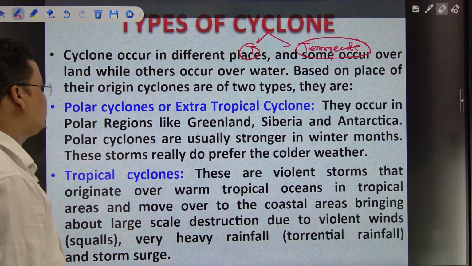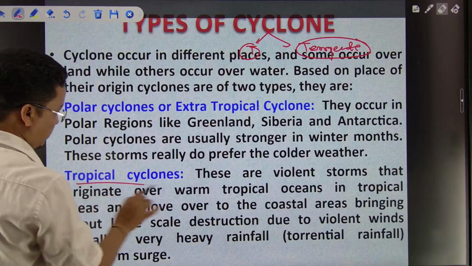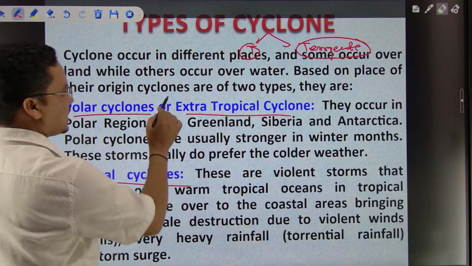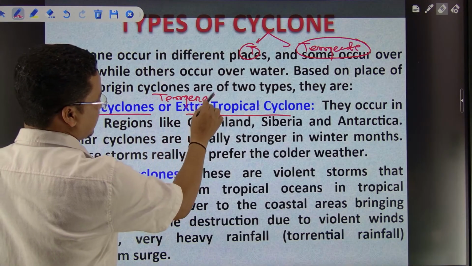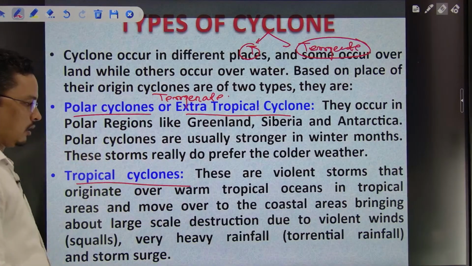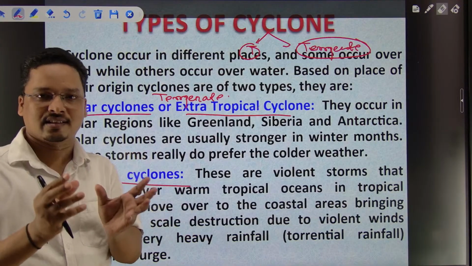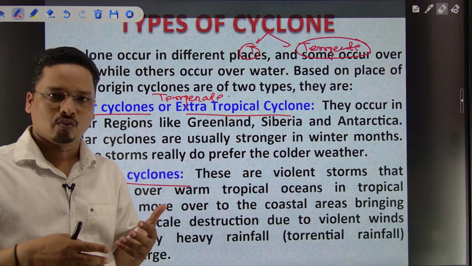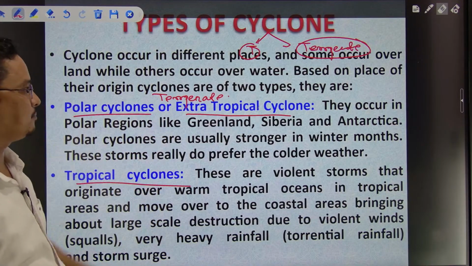As you can see here, one is the tropical cyclone, one is your polar or extra-tropical or temperate cyclone. A cyclone is stormy weather, a system that forms when certain conditions are satisfied. That is done so far.